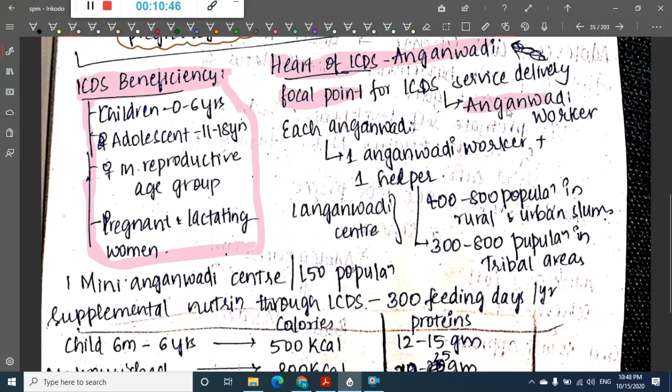Focal point of ICDS delivery is also the Anganwadi worker. Each Anganwadi should have one Anganwadi worker and one helper. One Anganwadi center should be present for 400 to 800 population in rural and urban slums, and 300 to 800 population in tribal areas.